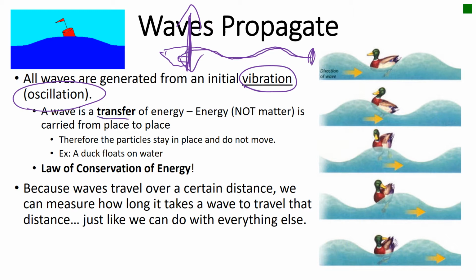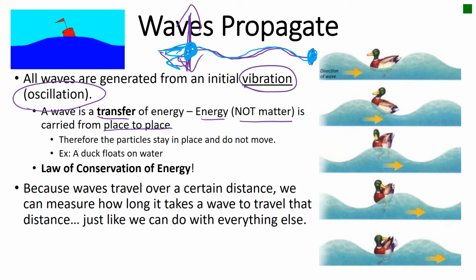But if you notice, the energy, not the matter, is carried from place to place. When you use your hand to flick this rope, the end of the rope that initially moved is not the same end of the rope that is at the end of the wave. The particles of the rope do not move, but the energy is transferred throughout the rope to the end. So the particles themselves do not move. It's just that energy is transferred.